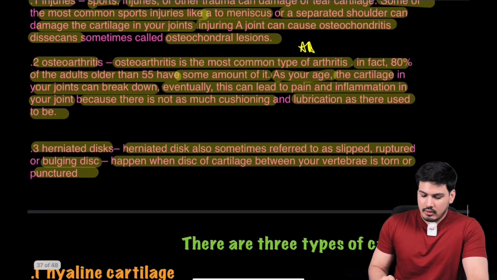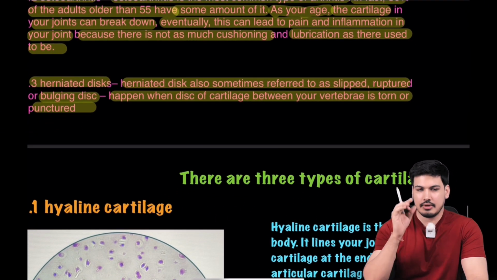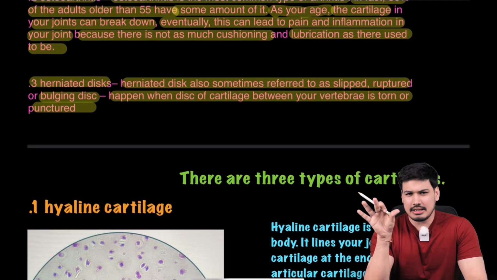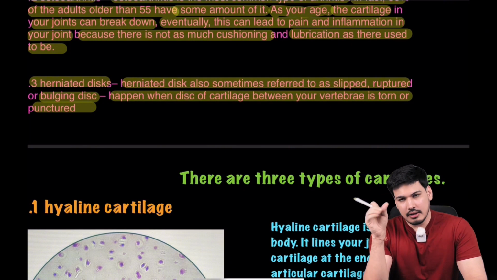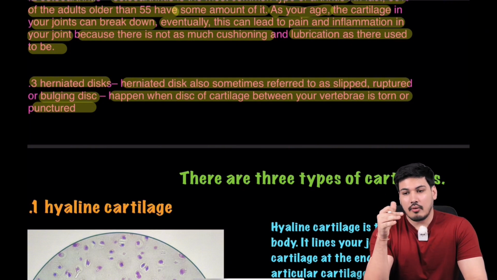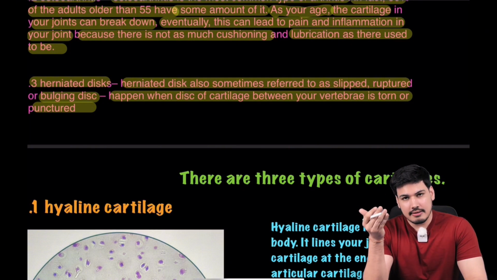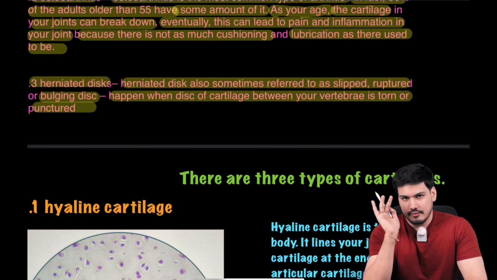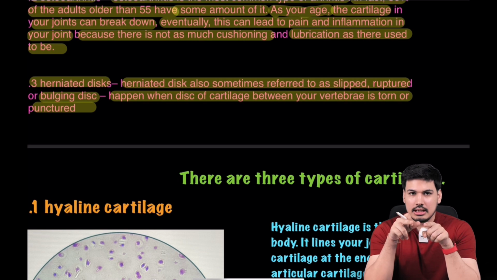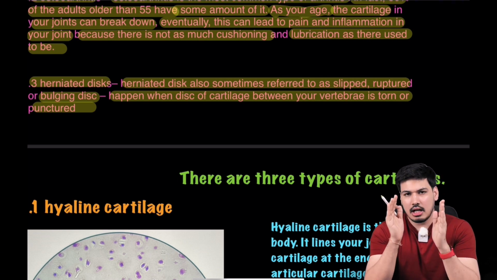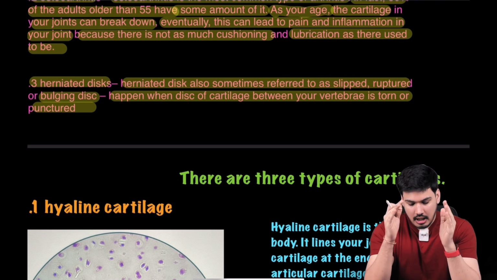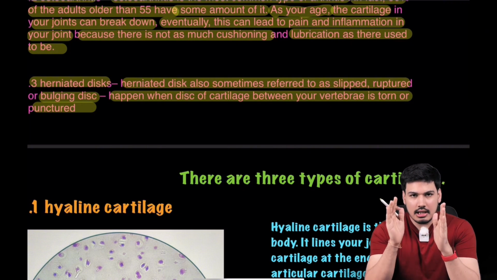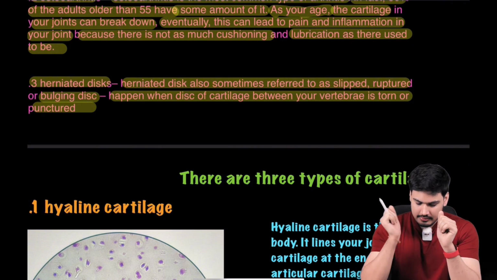So we have already studied what is cartilage, the very basics of it. We have studied what the function of it is. We have already studied what conditions can occur when there is defect or damage to those cartilages. Now we'll go into more advanced knowledge: what kinds of cartilages are there, how will we differentiate them, what are the examples of it. And don't worry, I will make a summary of it at the end of this class. In that one chart we'll discuss every single thing. So after understanding everything, once you do that chart, this chapter is done for you. Okay, let's go ahead.